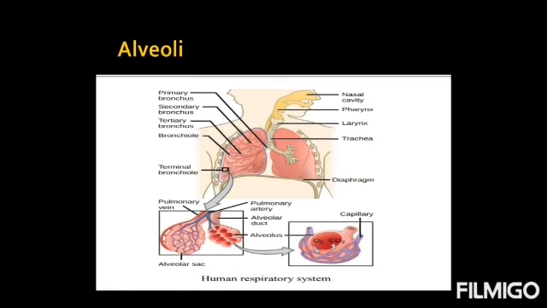The function of alveoli is that some of the oxygen from the air breathed in dissolves in the moisture on the surface of the alveoli and passes through their thin walls into the blood capillaries. At the same time, as you can see in the diagram, from one side oxygen is coming and from the other side carbon dioxide is passing out. Carbon dioxide passes from the blood capillaries into the alveoli. Eventually the carbon dioxide is breathed out of the body. So the function of alveoli is that oxygen is absorbed into the lung and carbon dioxide is getting out from the body.